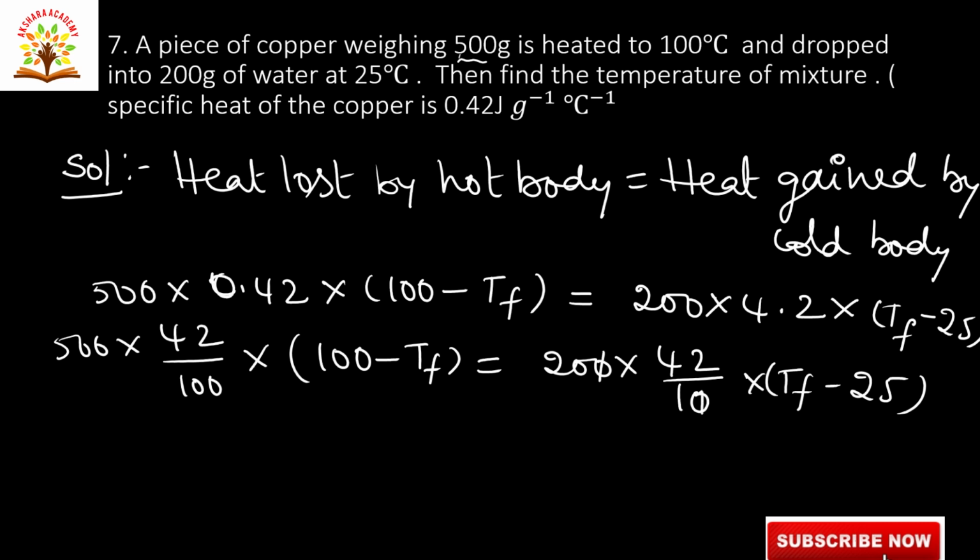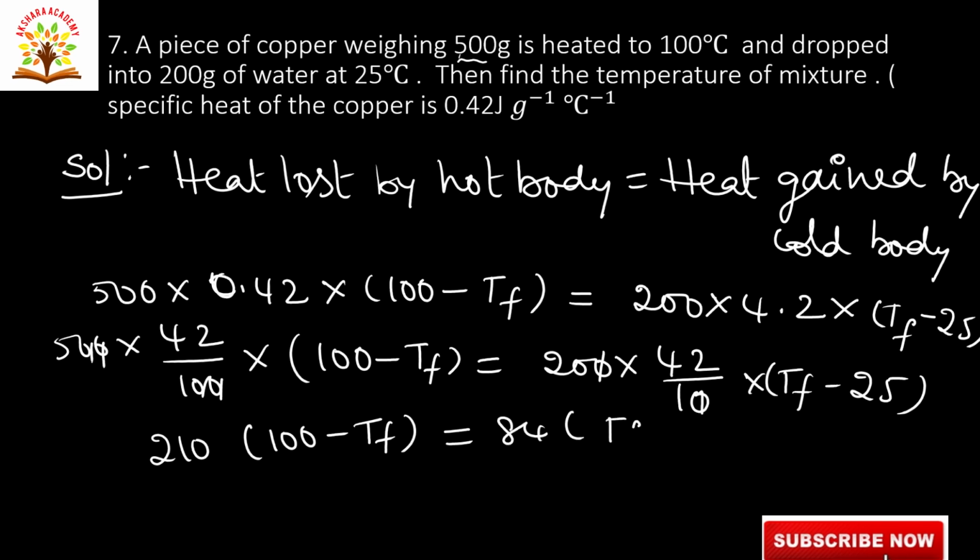Here the zeros get cancelled. By the multiplication, 210 of 100 minus TF, final, is equal to 84 of TF minus 25. Here by cancellation, the zeros cancel, 21 4s are 84.